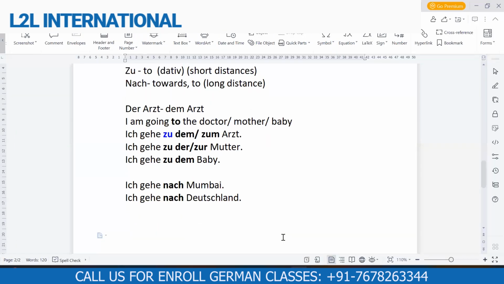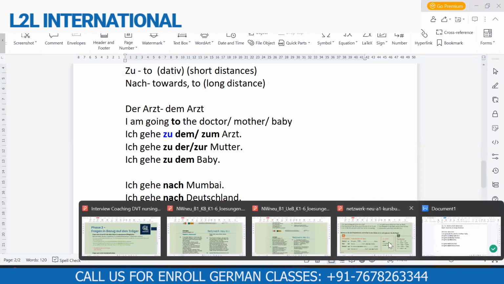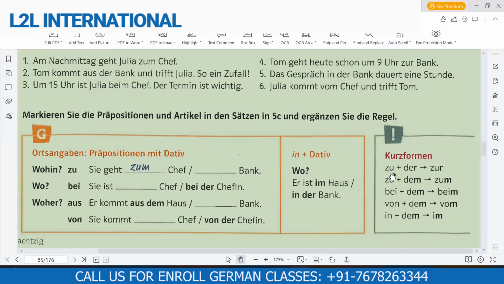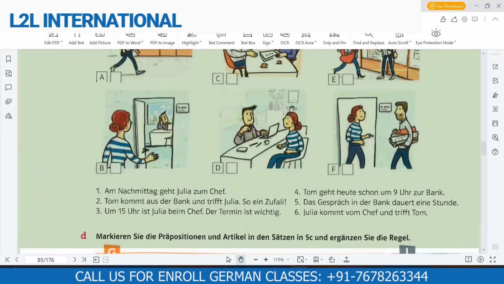Samriddhi and Sanai, did you understand what Ashwin is trying to say here? He's saying that if I am using zu and taking the masculine, then it should be zur, or then why is it zum? This is the question. Do you have the same question, or do you know the answer for this as well? Sana: Actually, I also have the same question. Okay, you also have the same question. Good. Then it will be okay.